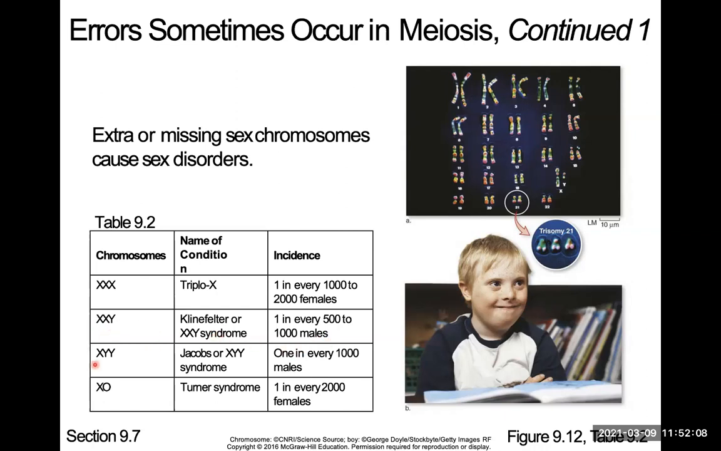And then here is XYY, that's also in males. And then it says XO. O means missing, and that's Turner syndrome, one in every 2,000 females. And these sex disorders, because they have to do with the hormones, the androgens, sometimes when the child is born, they might be born with male body parts, and then when they develop, they might develop breasts later, or vice versa. So it can cause some development changes as well.